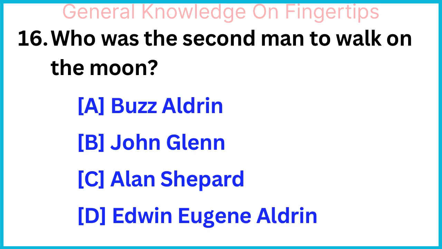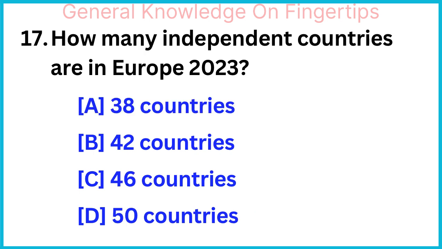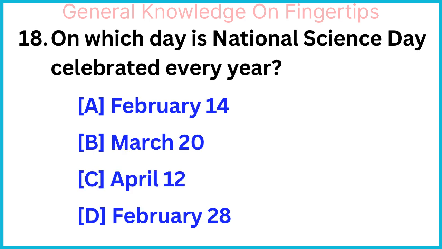Who was the second man to walk on the moon? Buzz Aldrin. How many independent countries are in Europe 2023? 46 countries. On which day is National Science Day celebrated every year? 28th February.